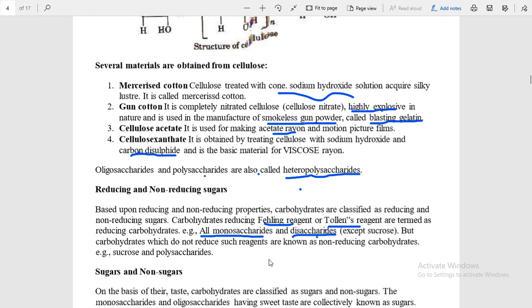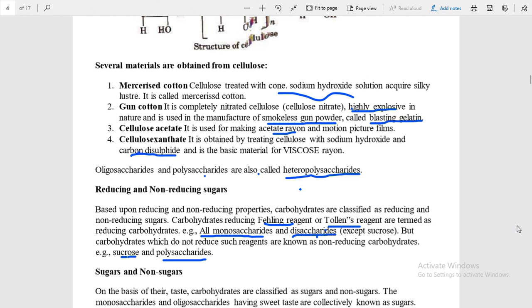Examples of non-reducing carbohydrates are sucrose and polysaccharides. In polysaccharides and sucrose, the aldehyde group is intact, not free. Therefore, these cannot reduce Fehling's solution and Tollens' reagent. Okay.